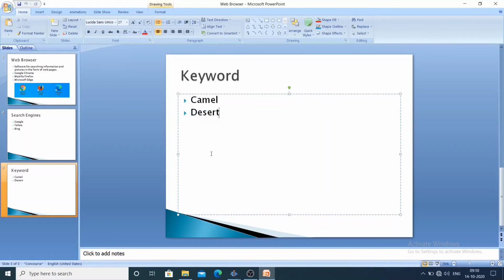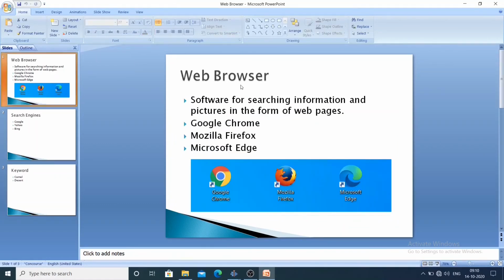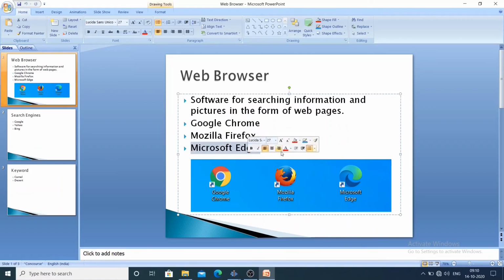All of you understood? Hope all are clear about these three terms. What is the first one? Web browser. It is a software. What is its use? It is used for searching information and pictures. And how will we get those information and pictures? We will get them in the form of pages, and those pages are known as web pages. Examples are Google Chrome, Mozilla Firefox and Microsoft Edge. Study the examples, it is very important.